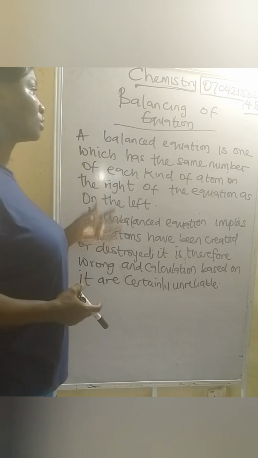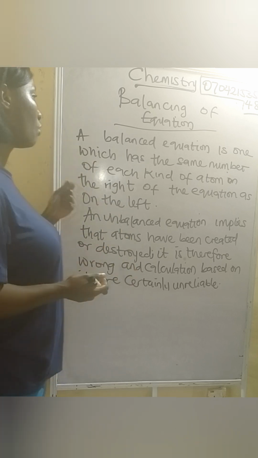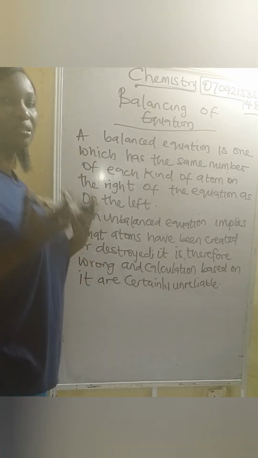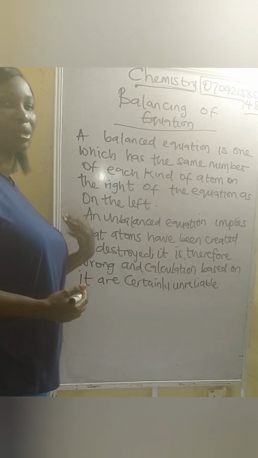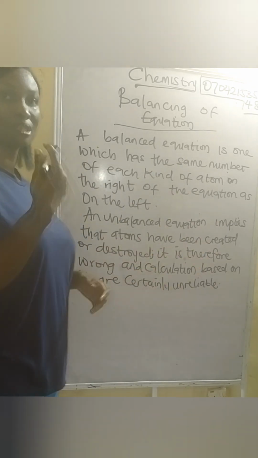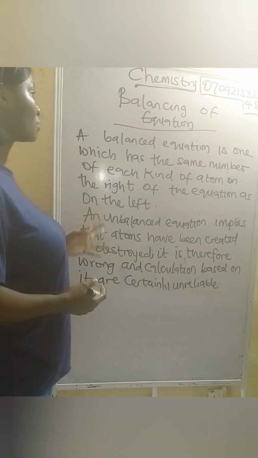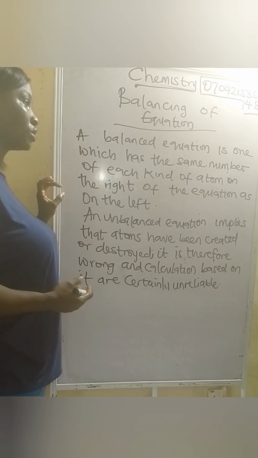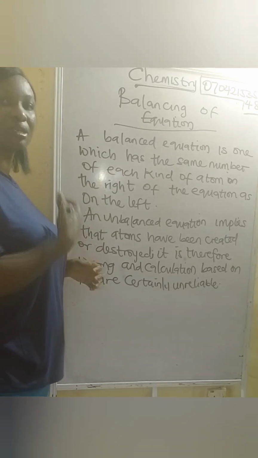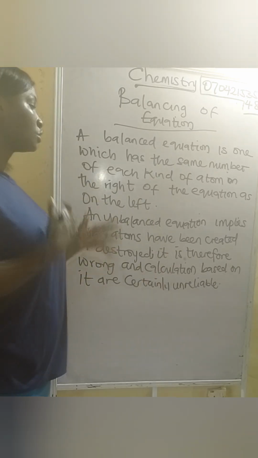A balanced equation is one which has the same number of each kind of atom on the right of the equation as on the left of the equation. Alright? So they are balanced.